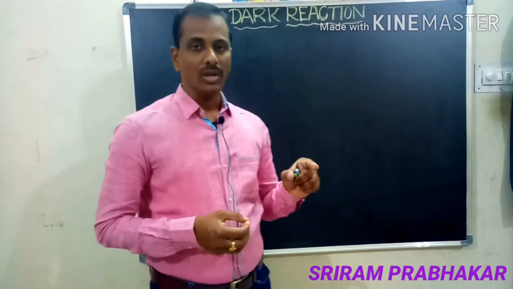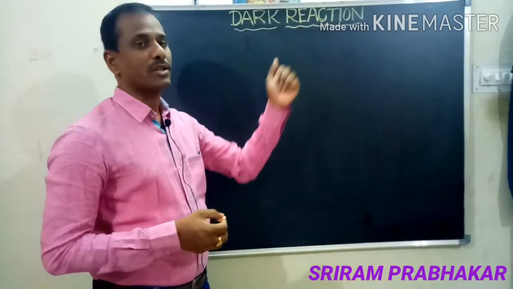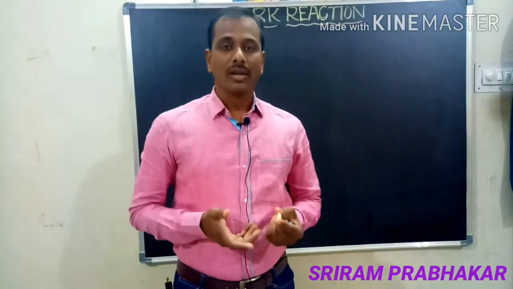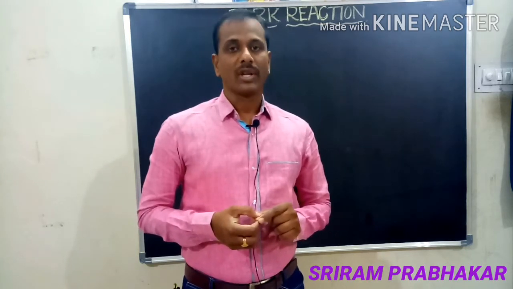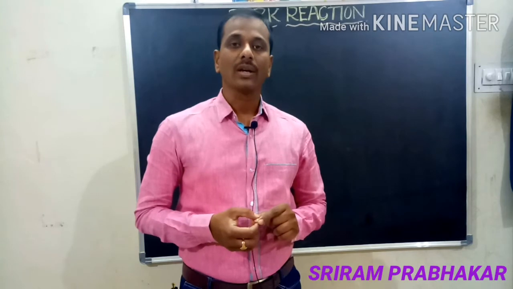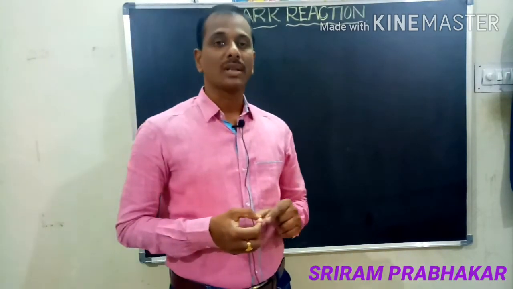In the light reaction, the light energy is converted into chemical energy. It is called the assimilatory power, that is ATP and NADPH2. With the help of that chemical energy, the dark reaction takes place. Where does the dark reaction take place? It takes place in the fluid called the stroma of the chloroplast, where the enzymes that help in this dark reaction are present.